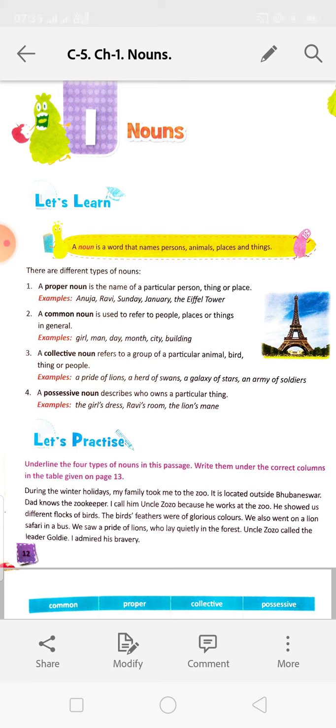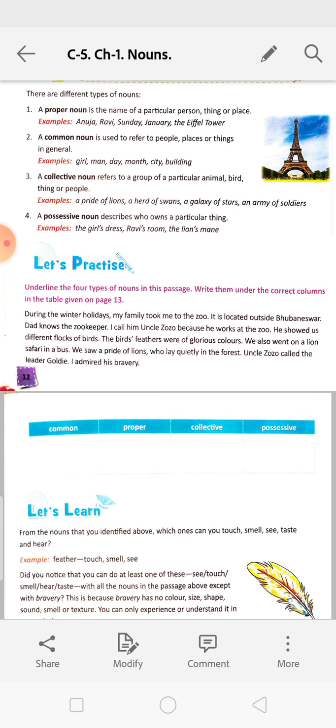Okay, next. Let's practice. Underline the 4 types of nouns in this passage. Write them under the correct columns in the table given on page number 13. So on page number 13, a column was made. You can write in the book only. You have to underline the nouns and then put them in the proper column.